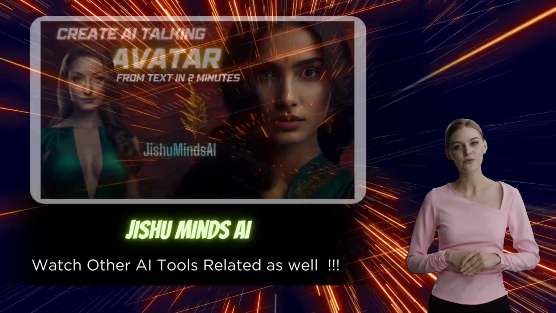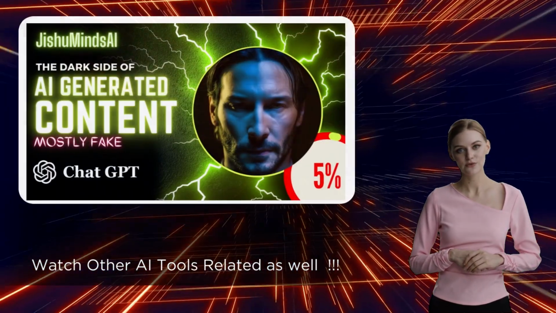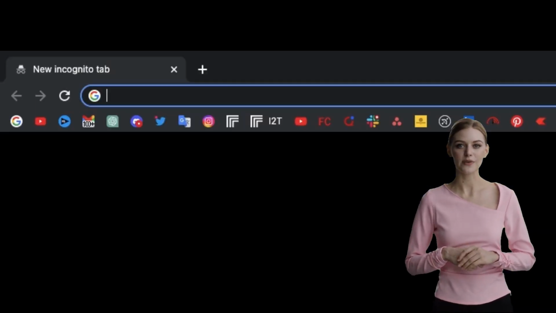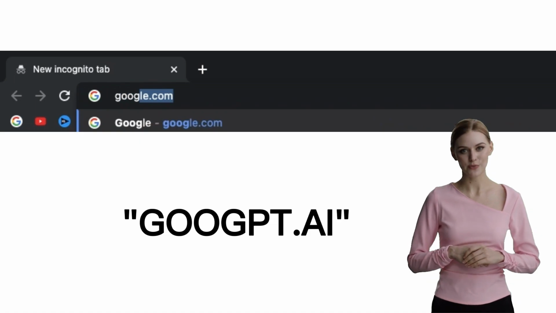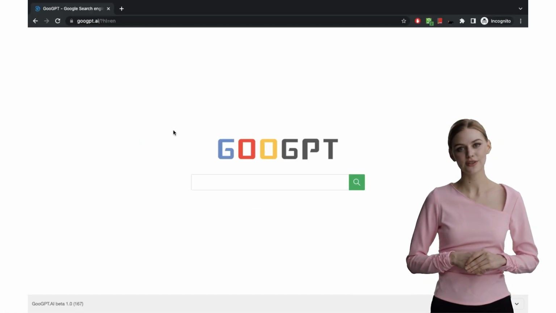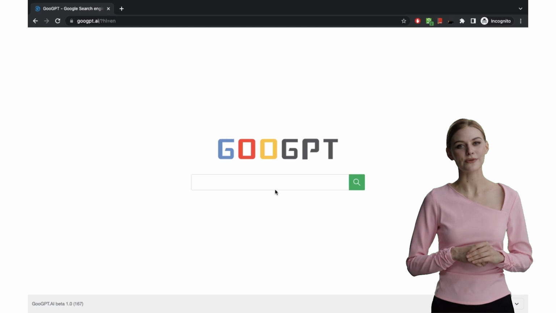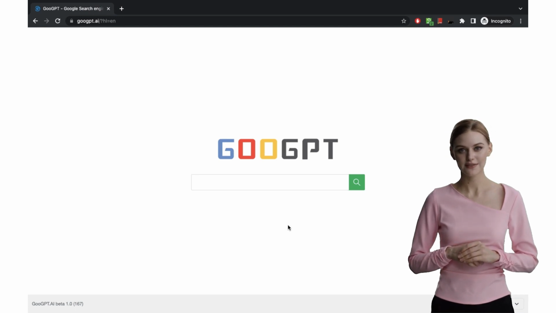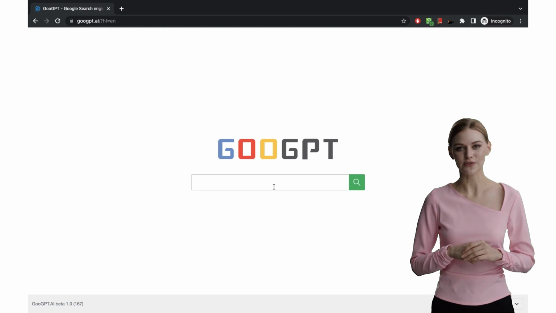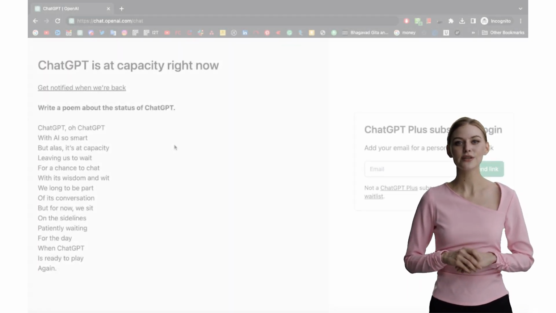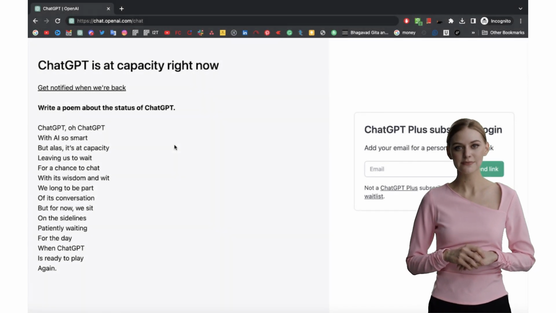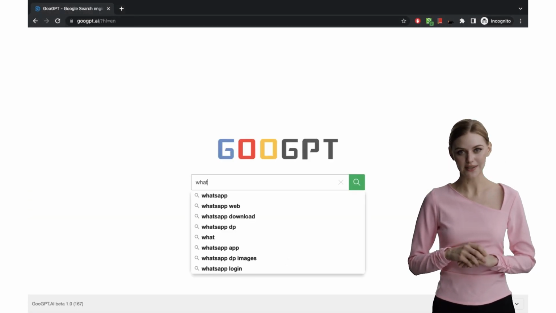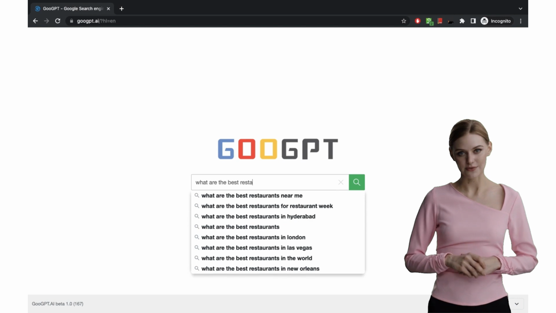In today's video, we are going to talk about an AI tool that can help you with your queries anytime, anywhere. Meet Googpt.ai, the alternative to Chat GPT. And the best part about Googpt.ai is that you can use it without signing up, and it's completely free of cost. Plus, unlike Chat GPT, it never gets overwhelmed with traffic. So you can access it anytime and get the solutions you need without any hassle.